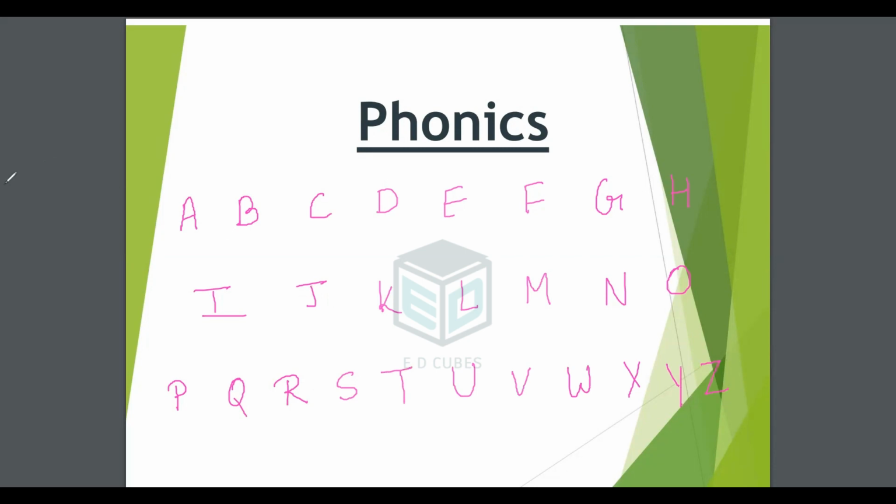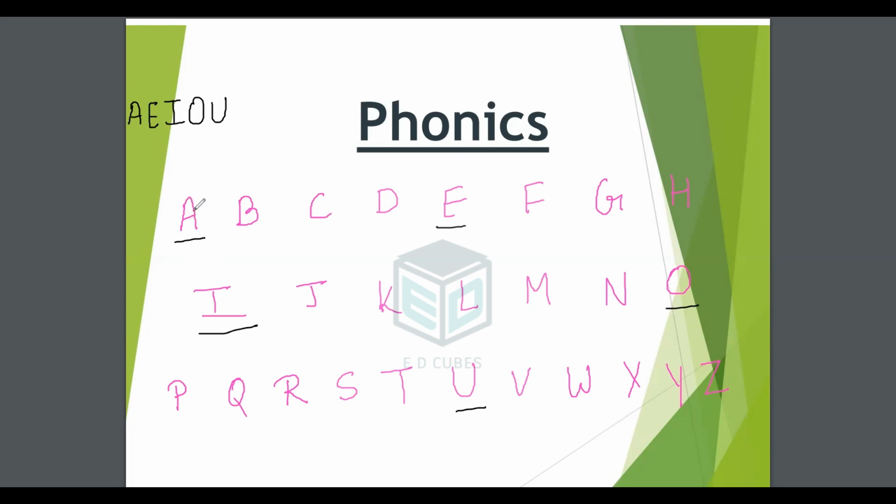Okay. Now, the vowels in the English alphabets are A, E, I, O, and U. These are the 5 vowels and the rest of them are called consonants. Is it clear? Now, each of these vowels and consonants have different sounds. Let's start learning the sounds of each of them.